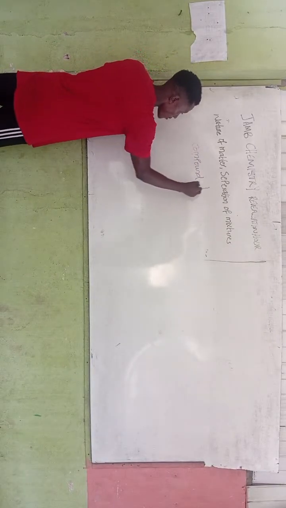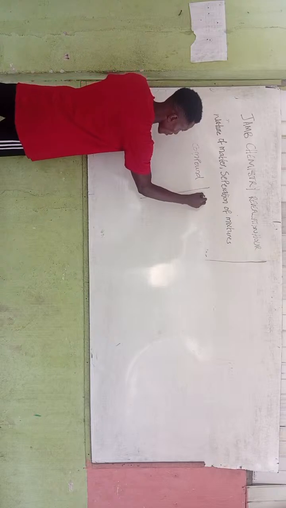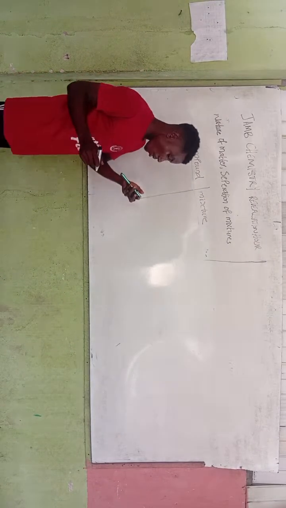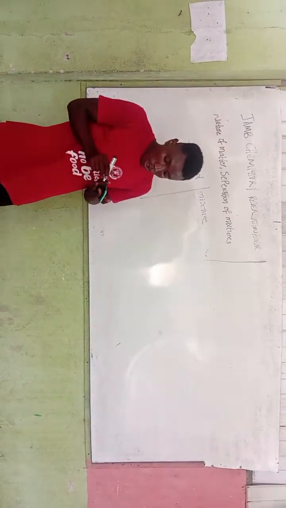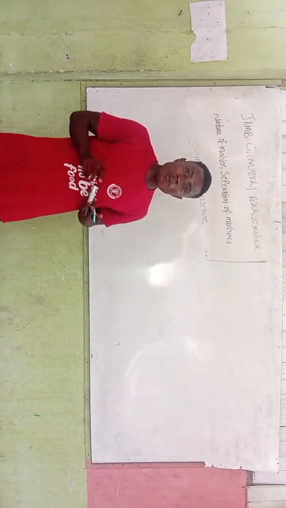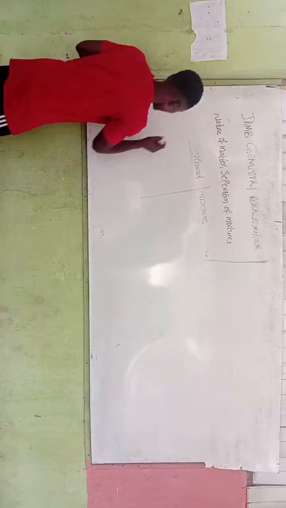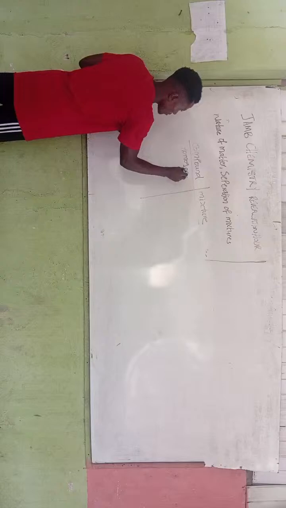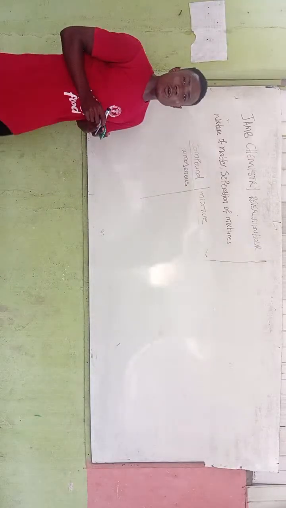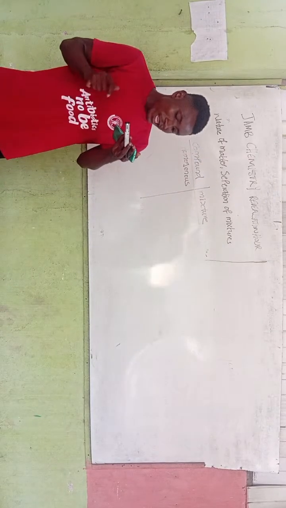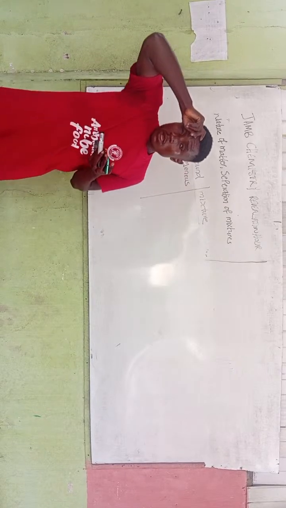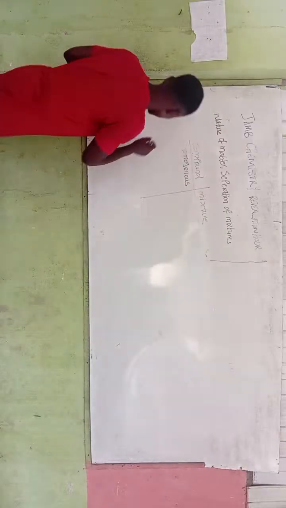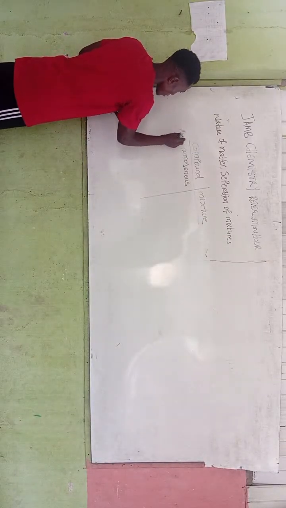We say compound and we say what? Mixture. So for a compound, please note, a compound is always what? Homogeneous. A compound is always homogeneous, with emphasis on the always.